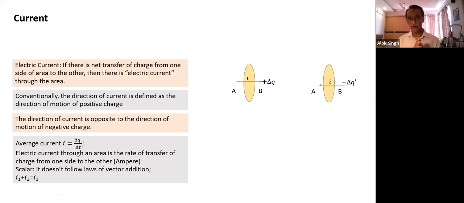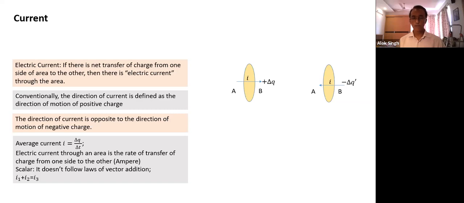I'll repeat again. What is our understanding of ampere? If I take any wire, or any shape of conductor or any cross section, and the current is 1 ampere through a cross section here, what does it mean? In 1 second, if the direction of current is like this, 1 coulomb charge gets transferred from one side to the other side. Another point you need to remember: though it has a sense of direction, it is still a scalar quantity.